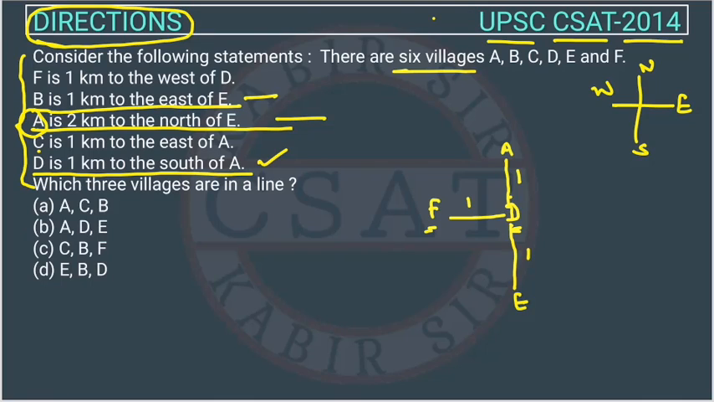And now we can use the second statement. B is 1 kilometer to the east of E, because we have plotted E. So now we can plot B also. B is in the east of E, so B will be here somewhere. This is also 1 kilometer.